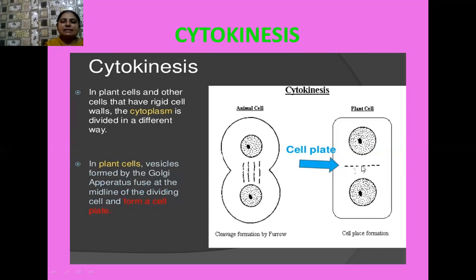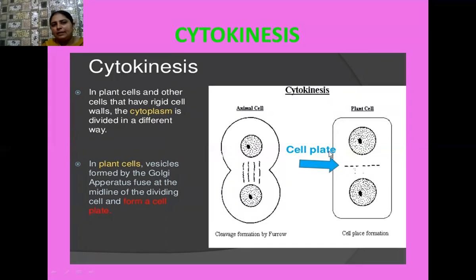Now, as we have seen in the animal cell, the furrow shows its growth in a centripetal manner, but here the growth of the cell plate takes place in a centrifugal manner. That means the cell plate grows towards both the lateral sides, from the center towards the outside. So it is a centrifugal type of growth.